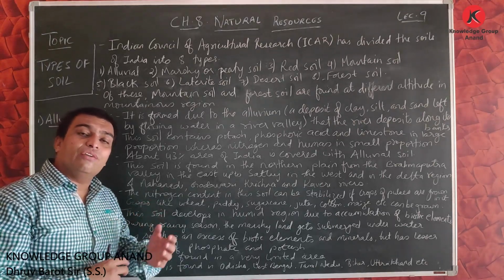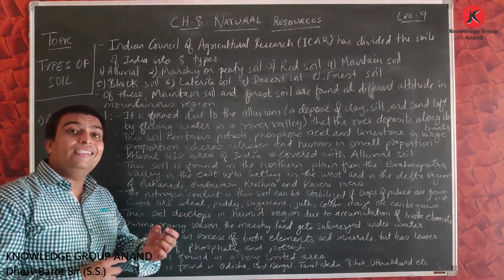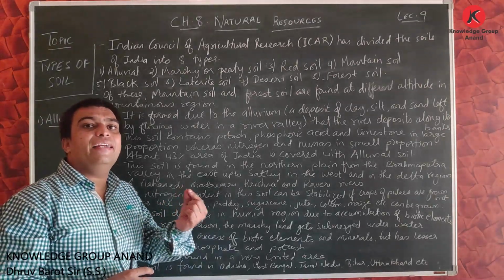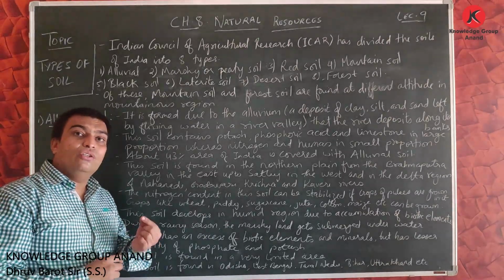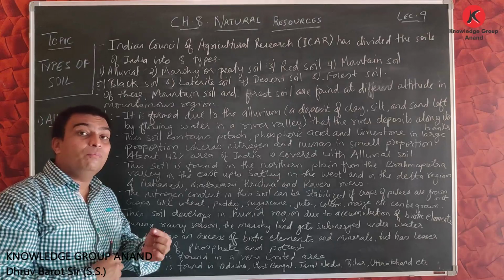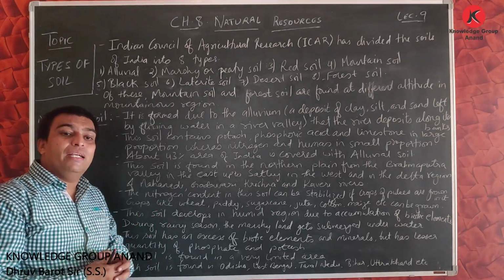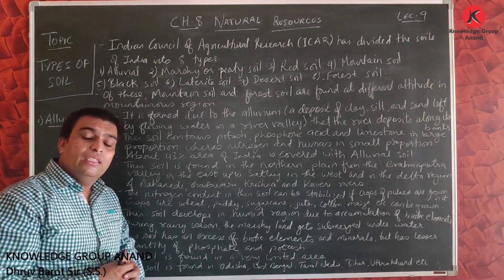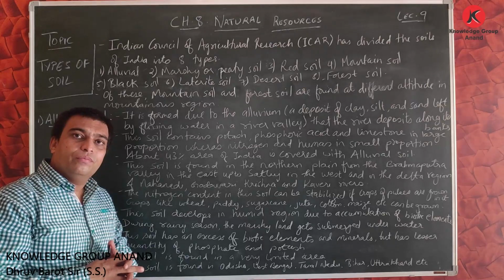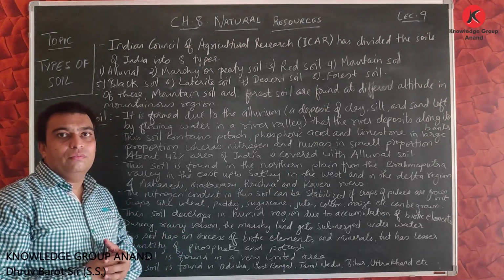Due to these natural factors, these rocks convert into fine granules, जिसे हम धूल कहते हैं. And after that, natural elements like air and water are mixed in it, and the soil is formed.